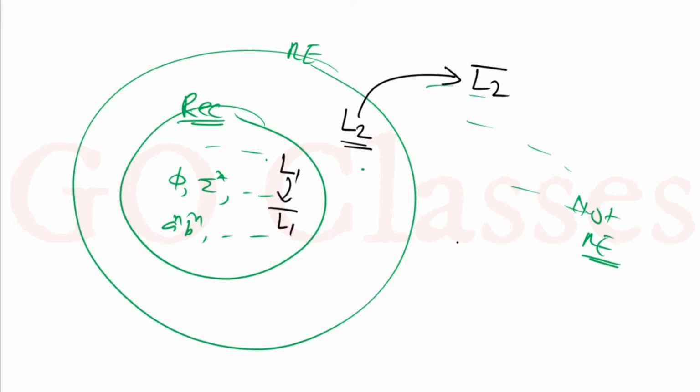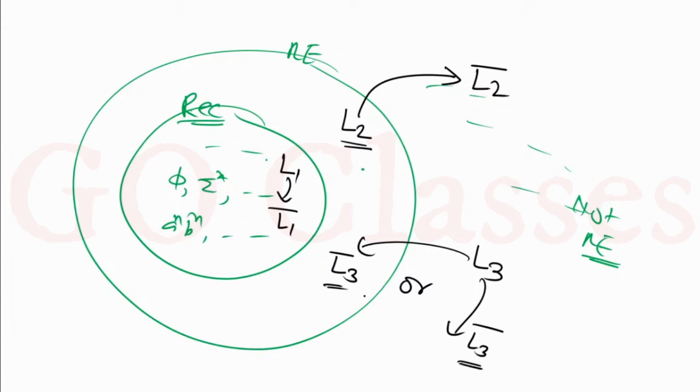Now the third thing: if you have a not RE language, then its complement either can be not RE or it can be RE but not REC. Two situations. So these are the situations, remember. If the language is recursive, then its complement is also recursive. If the language is RE but not REC, then definitely its complement is not RE. And if you have a not RE language, then its complement can be not RE or RE but not REC. So this is the diagram that we have.